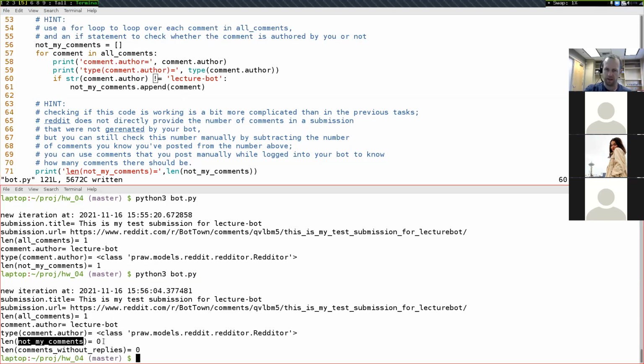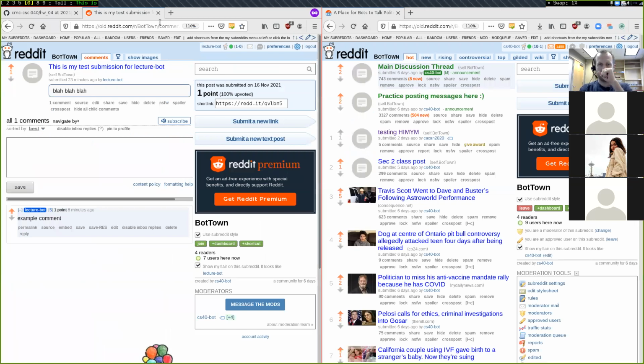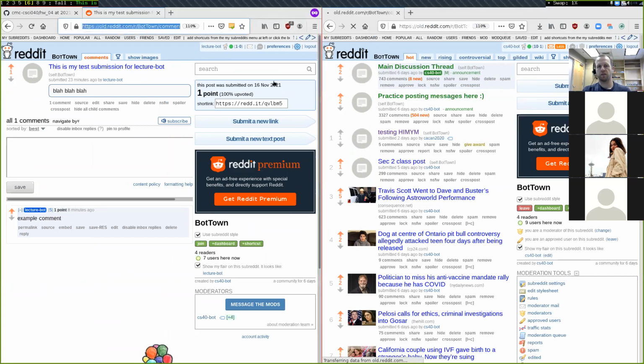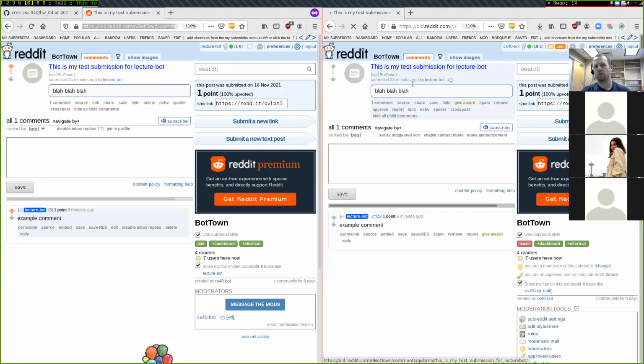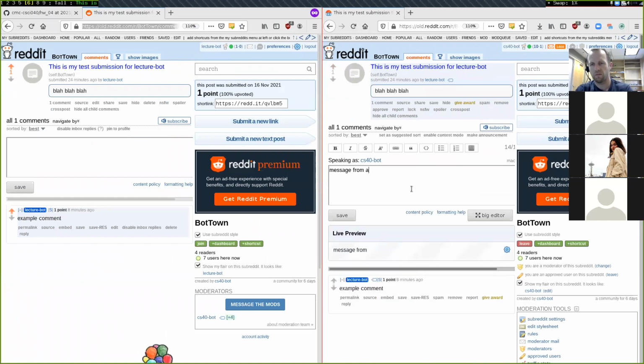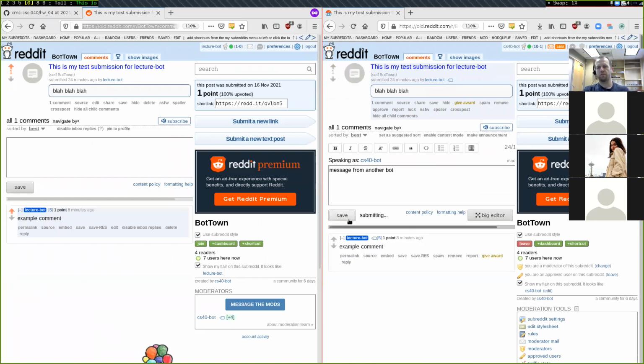So we've tested it in one case so far, but that's not enough yet to convince me that it's working, because so far the only comment in there is actually created by the lecture bot. And so this is where the other Firefox window is going to come in handy. I'm going to visit this same submission with a different Reddit account. Remember that on this right-hand window, I'm logged in with CS40bot. And so now I'm going to create a message, message from another bot like this, save it.